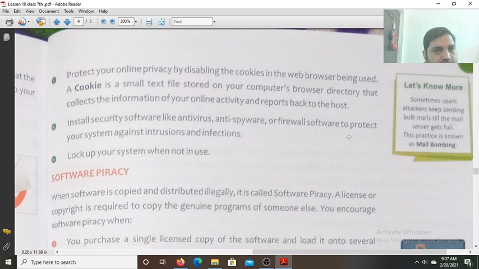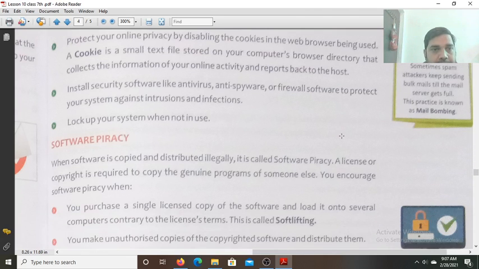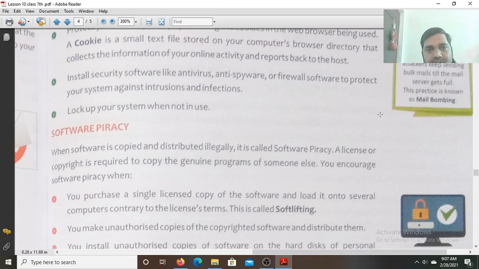Because a cookie is a small text file stored in your computer's browser directory that collects the information of your online activity and reports back to the host. So install security software like antivirus, anti-spyware, and firewall software to protect your system against intrusions and infections. Lock up your system when not in use.